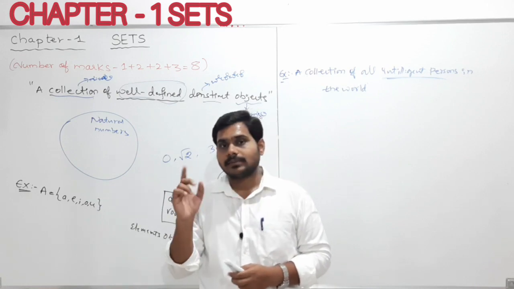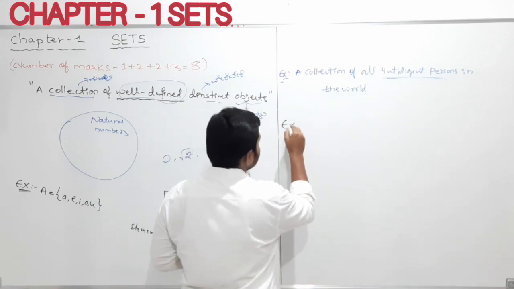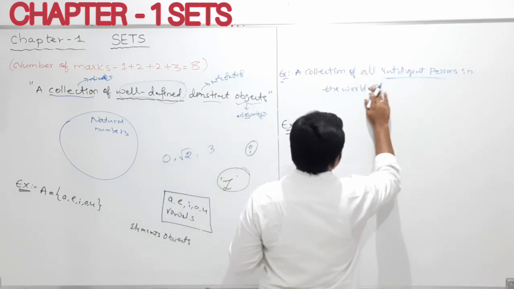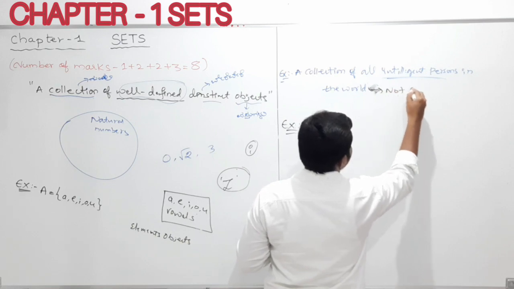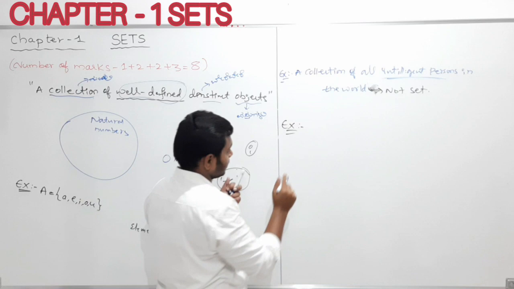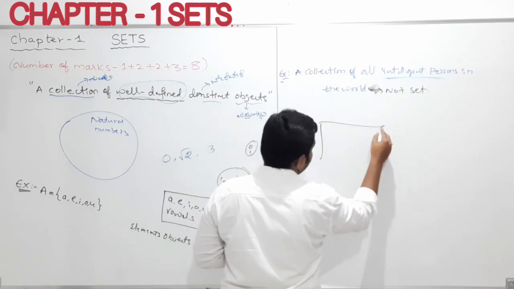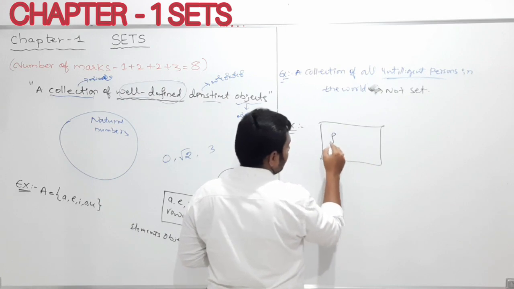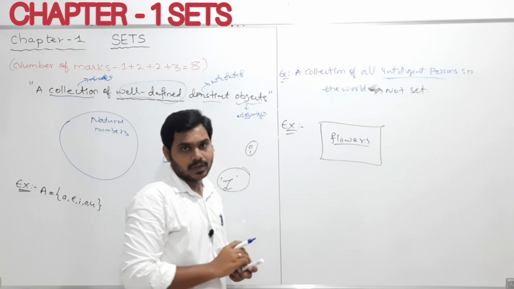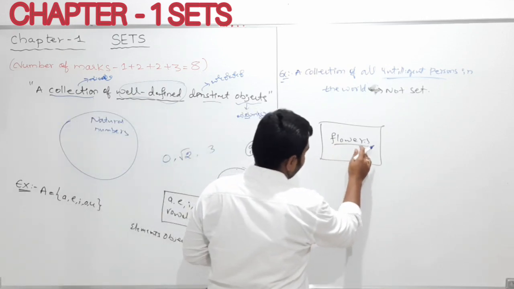And my dear students, another example I'll take. Please remember, this is not a set, it is a collection. But friends, next I'll take one box. In this box, all flowers are there, all types of flowers. Clear? All flowers are there, if I give it to you.